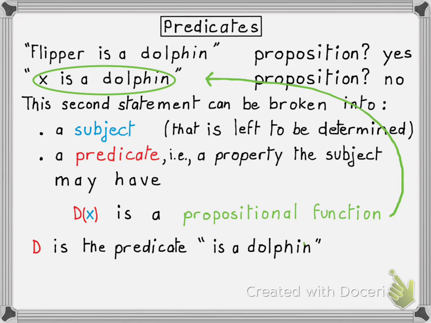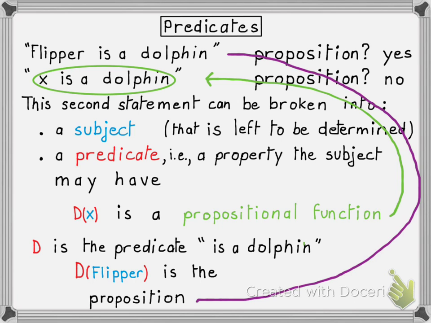In fact, let's provide as input, quote unquote, to the function D of x, the constant Flipper. What we get then in this notation is D of Flipper, or D Flipper. Well, what is that? Well, it's a proposition. In fact, it's this proposition. Flipper is a dolphin, up here.